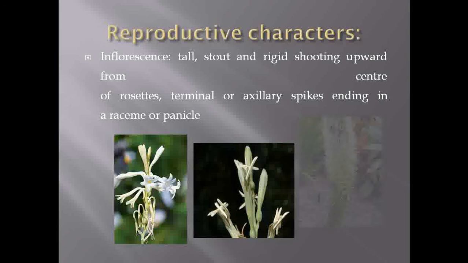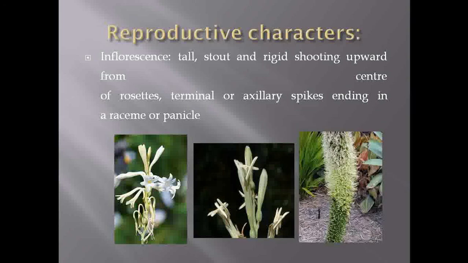Now we have already studied the vegetative characters. Now moving towards the next, we are going to study the reproductive characters of this family. Under the reproductive characters, we have to study the type of inflorescence, the nature of flower, calyx, corolla, androecium, gynoecium, and the type of fruit.